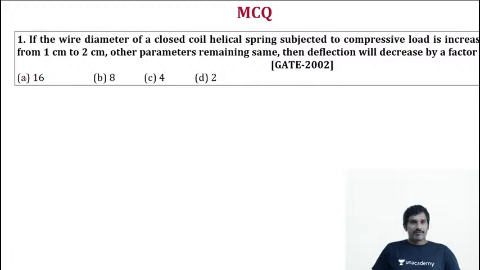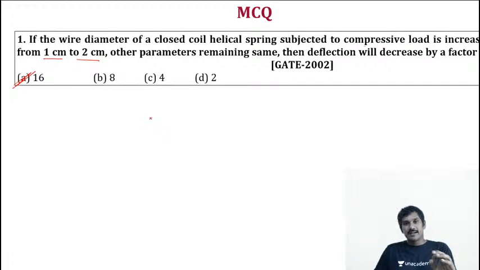So our first question, the answer is A. Okay, so now how to find the answer for us? If the wire diameter of a closed coil helical spring subjected to a compressive load is increased from 1 centimeter to 2 centimeter and other parameters remained same, then deflection will increase. That's the question. This is a very good, interesting question and also a simple question.